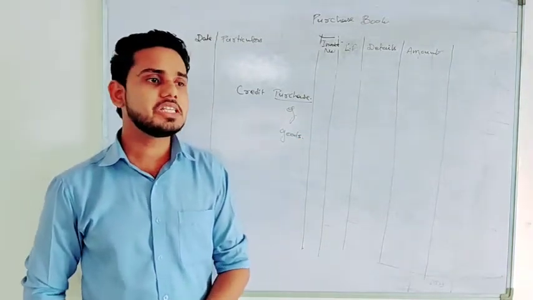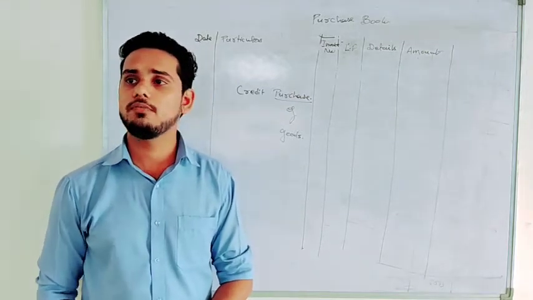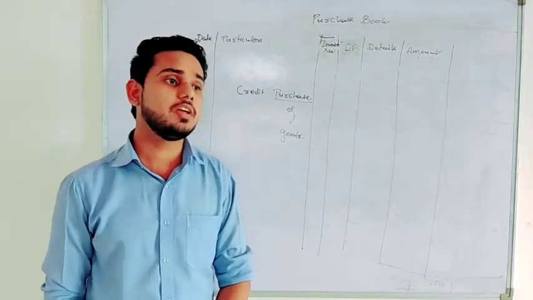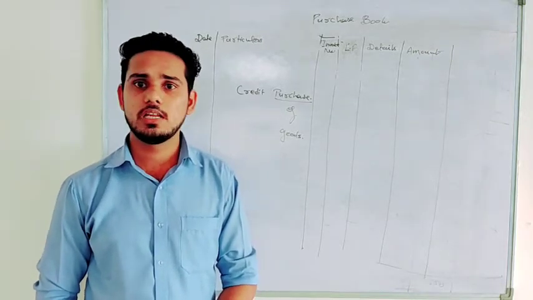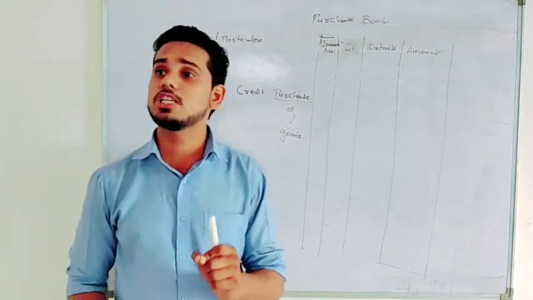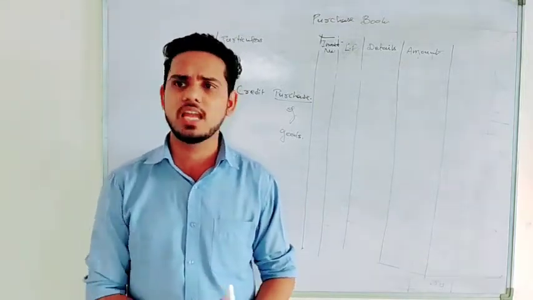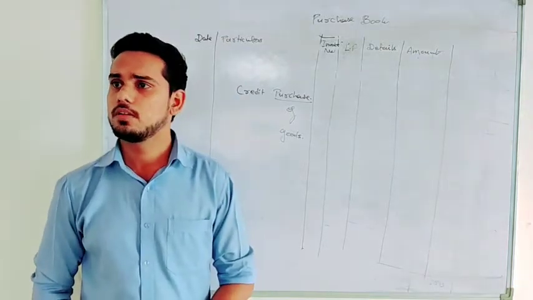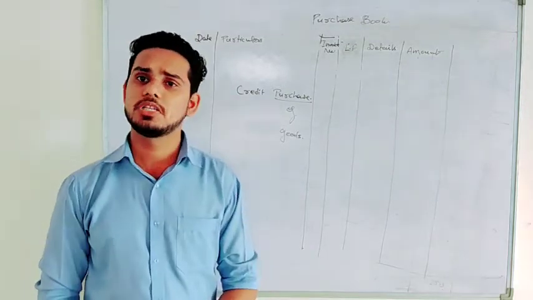Right? If you are purchasing anything other than goods, you will not say that is our purchase. Like if you are purchasing any asset, that will not be recorded here even if you are purchasing that asset on credit basis. Is it clear now? So in purchase book, we record only credit purchase and that credit purchase of goods only. If you are purchasing a furniture, a building, or any other asset, it doesn't matter whether that is cash or credit, you will not record that here. Right? That is the basic thing that you need to remember for preparing purchase book.